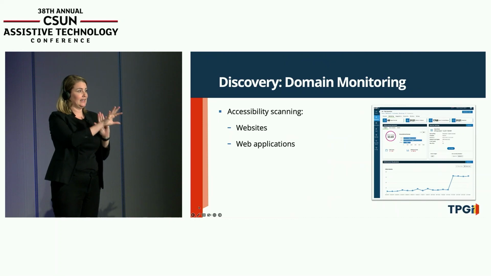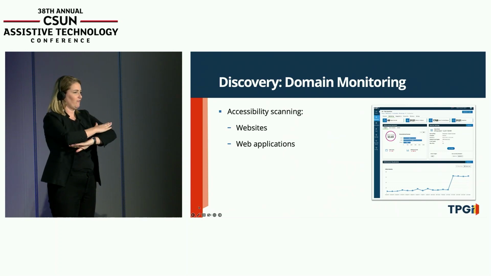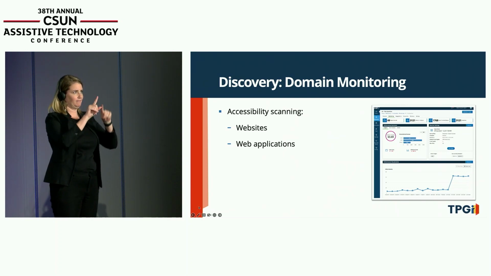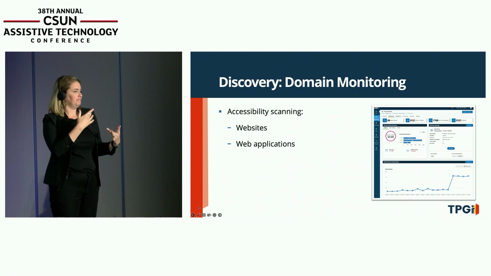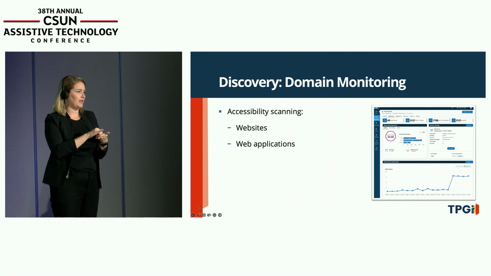And I'll be showing, don't worry, I'm not going to show you too many slides here. I am going to actually show you some testing in action, and particularly in our ARC platform. So we've got a screenshot here of a domain scan in the ARC platform, ARC being our Accessibility Resource Center. And we're showing some of the typical sort of visualizations that you have, pie charts, trend lines, and so on. The thing I'll emphasize here is we're trying to get a broad view.